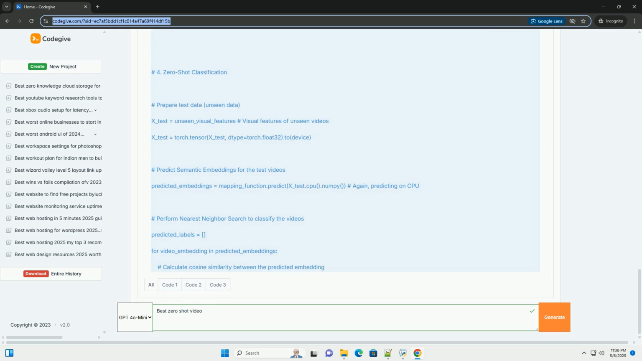6. Conclusion. Zero-shot video understanding is a challenging but rewarding field with many potential applications. By carefully selecting appropriate features, embeddings, and mapping functions, you can build models that can classify video clips into unseen categories, opening up new possibilities for video analysis and understanding. Remember to experiment, validate, and iterate to achieve the best possible performance on your specific task and dataset. This detailed tutorial provides a solid foundation for exploring this exciting area.